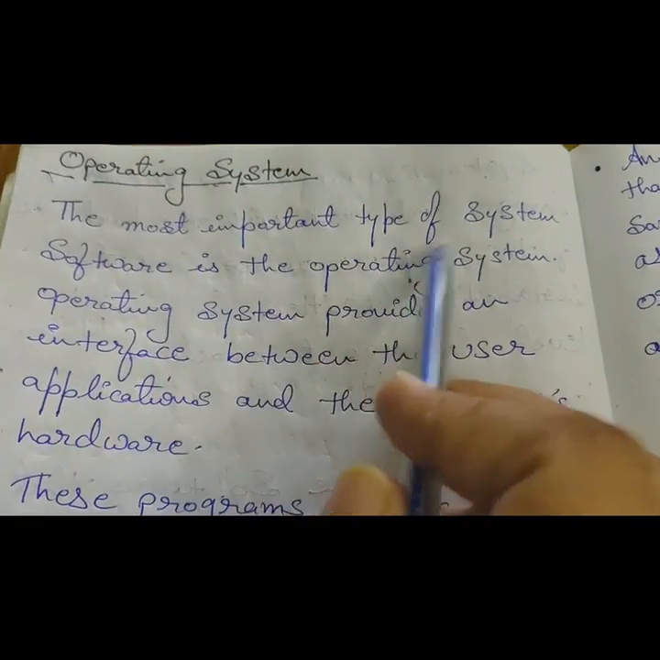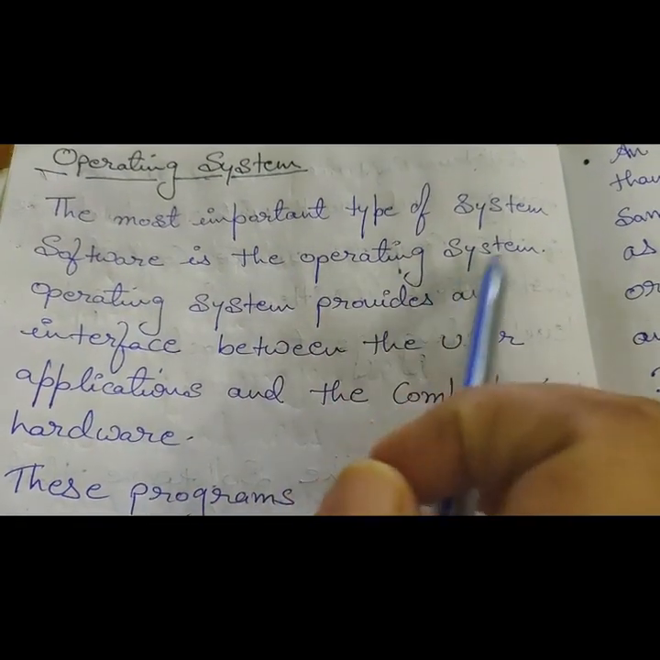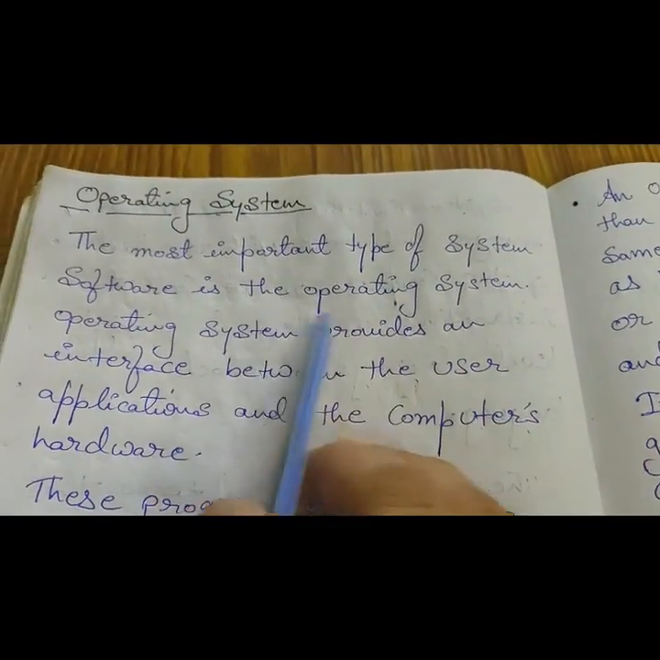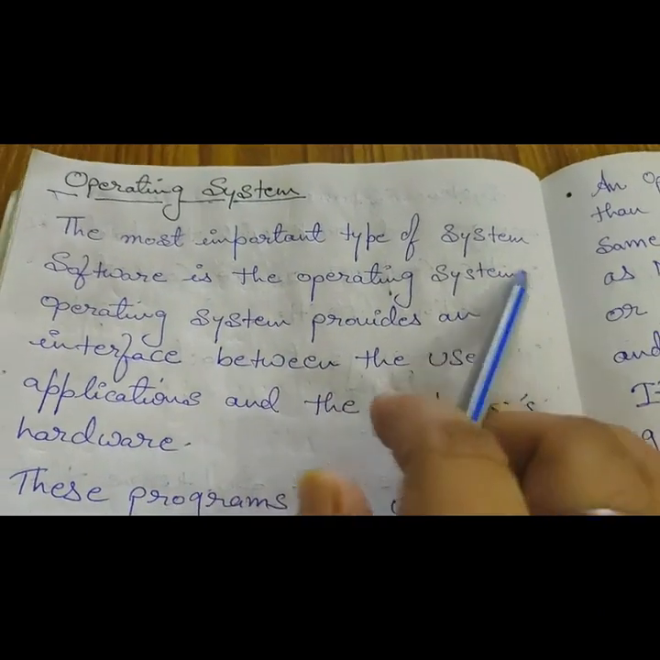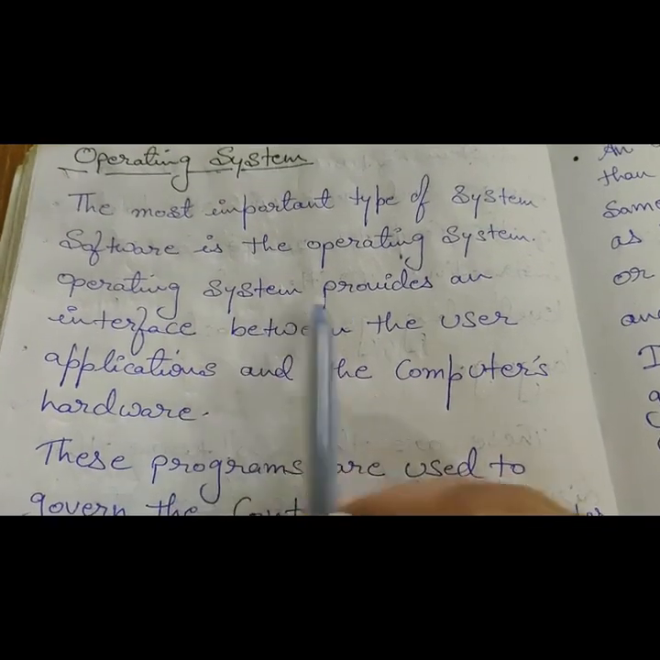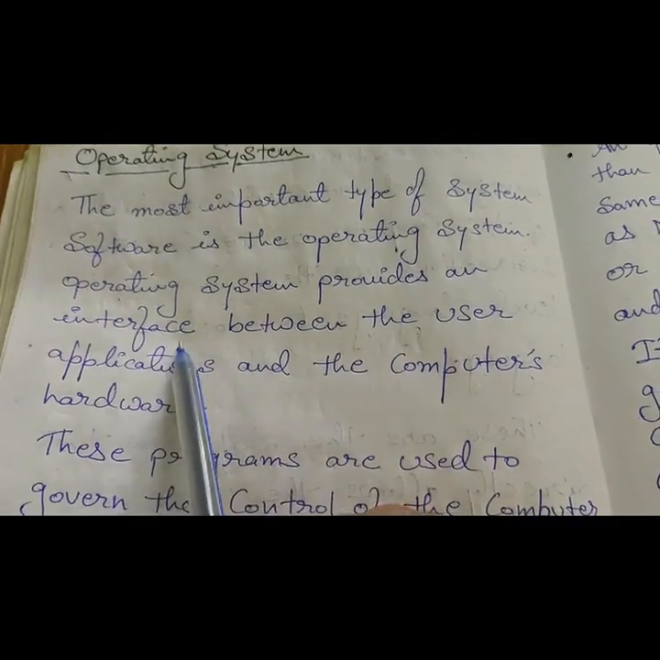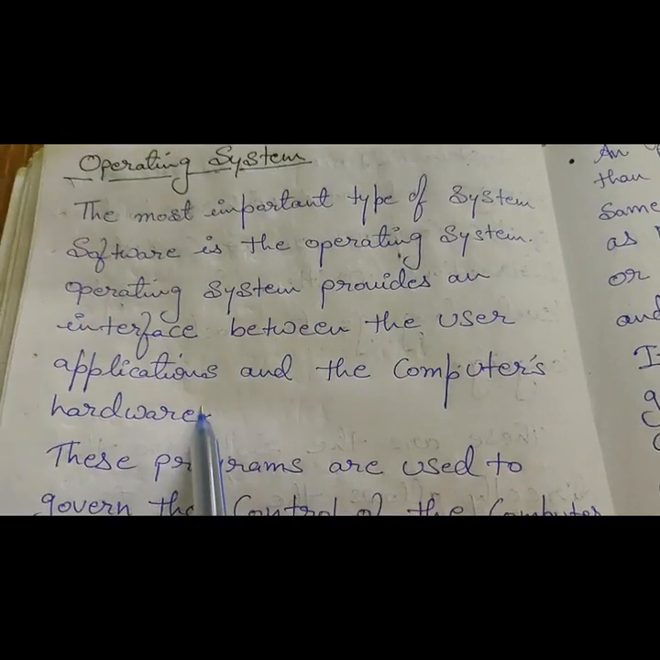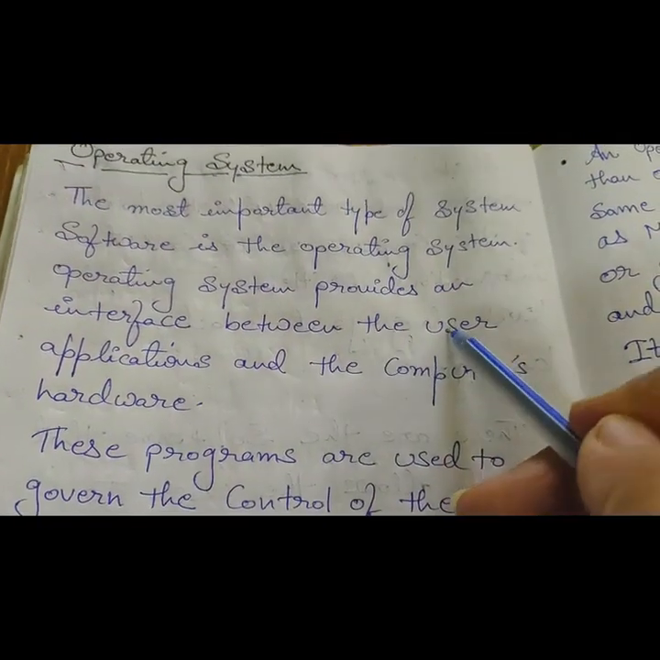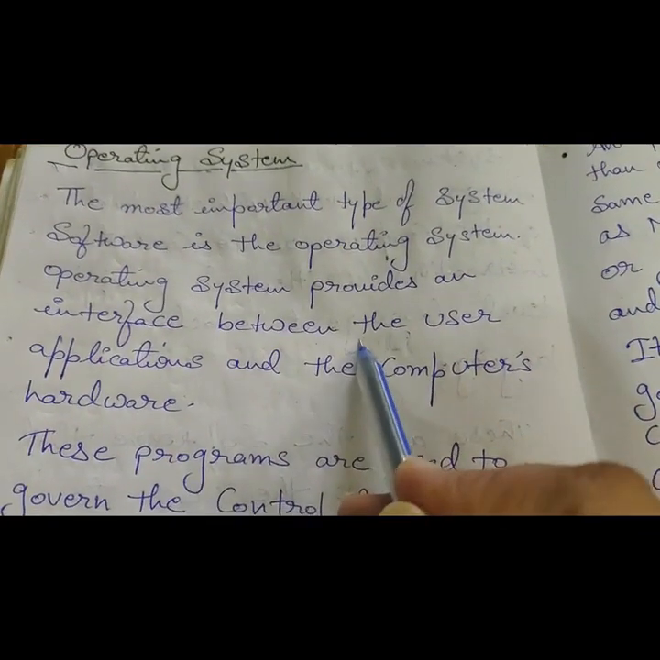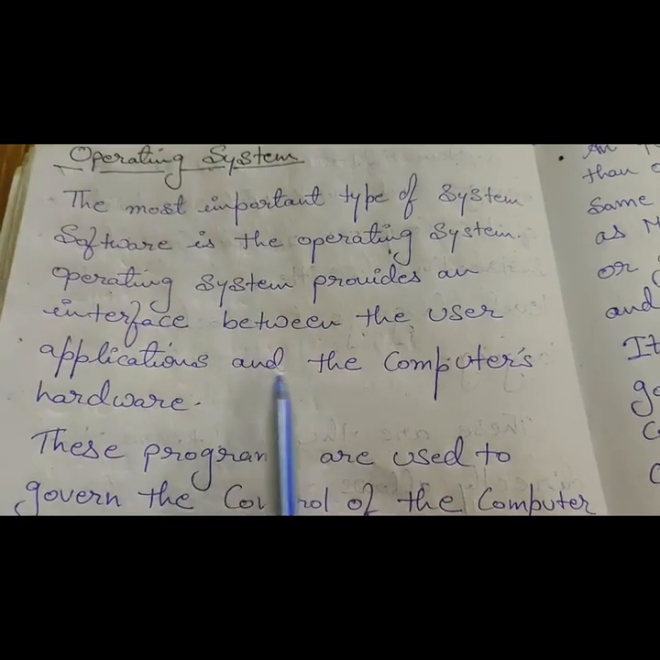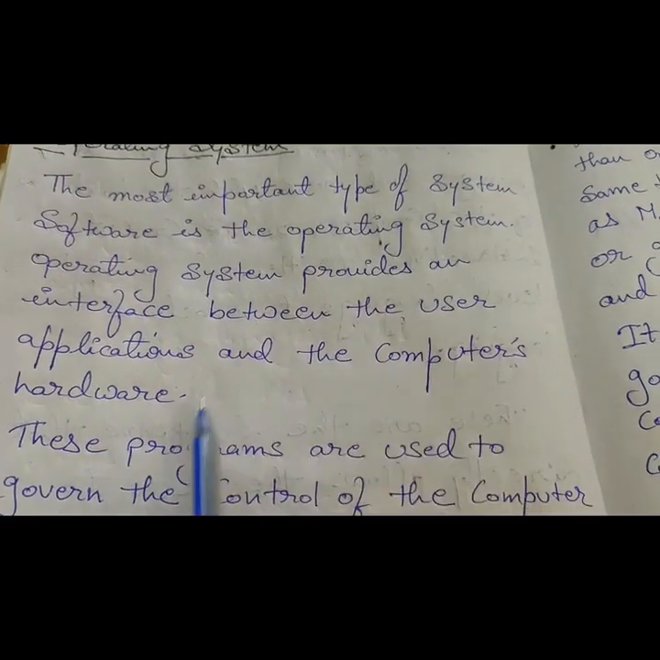The most important type of system software is the operating system. Why is it most important? Because you know that without OS, a computer is a dumb machine. Computer cannot do anything without the OS. Operating system provides an interface between the user, applications and the computer's hardware. It is an interface which helps the user to interact with the applications and with computer hardware.